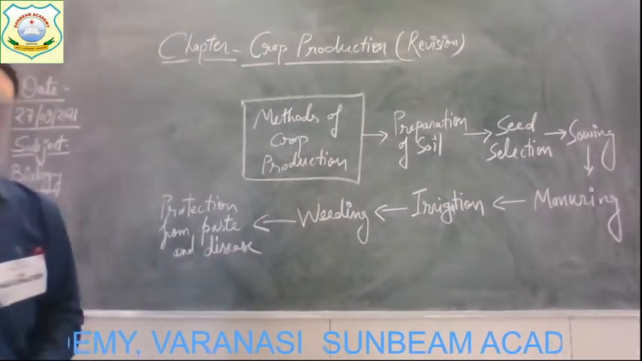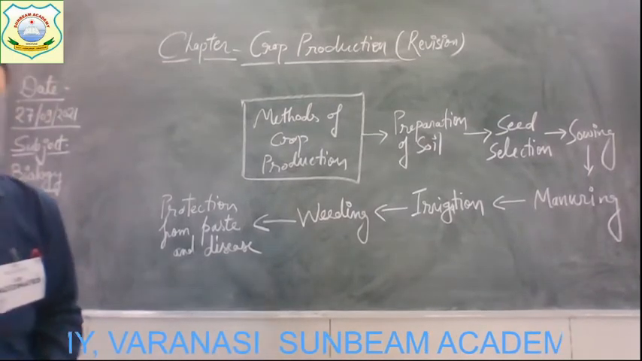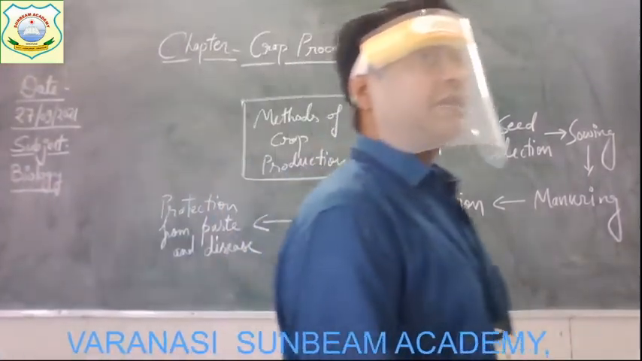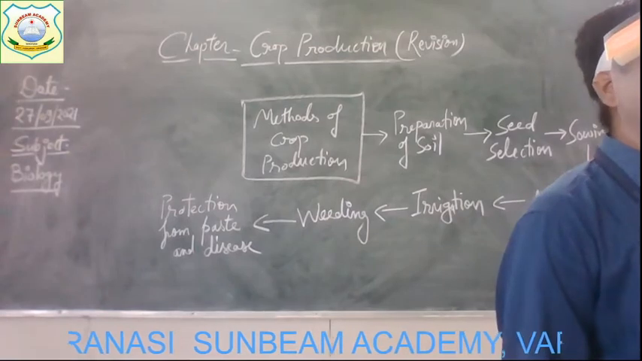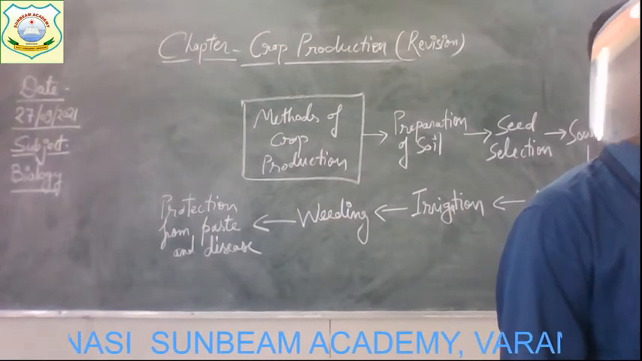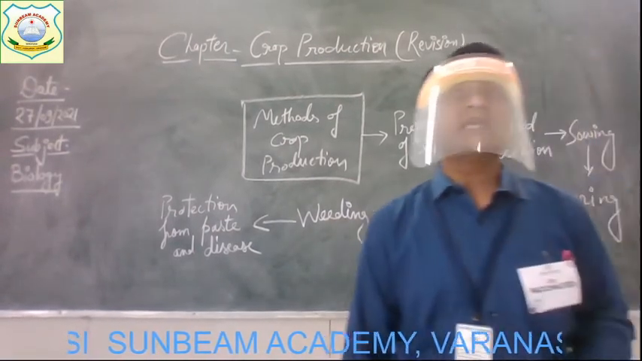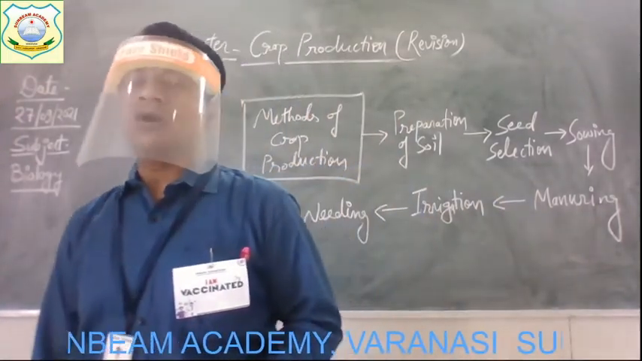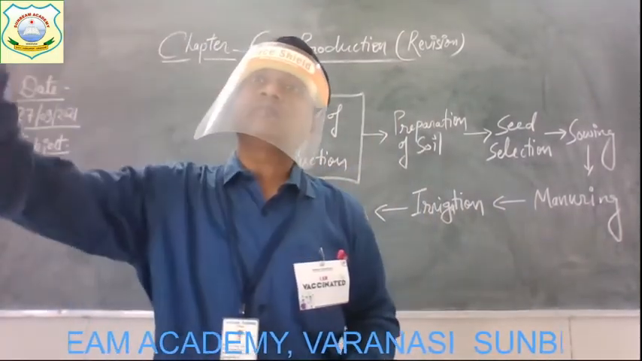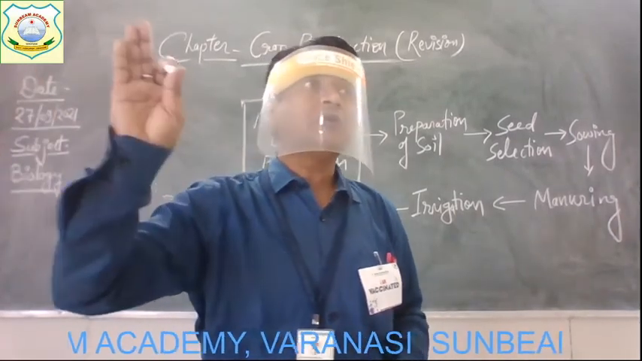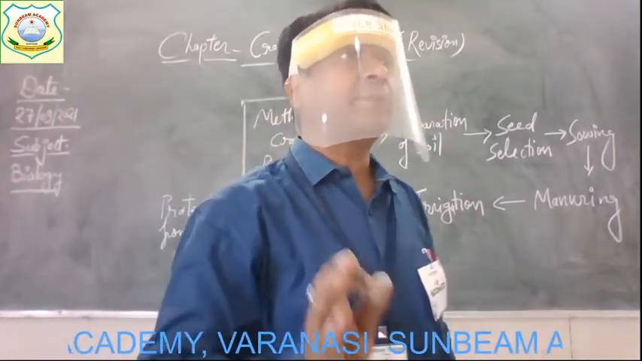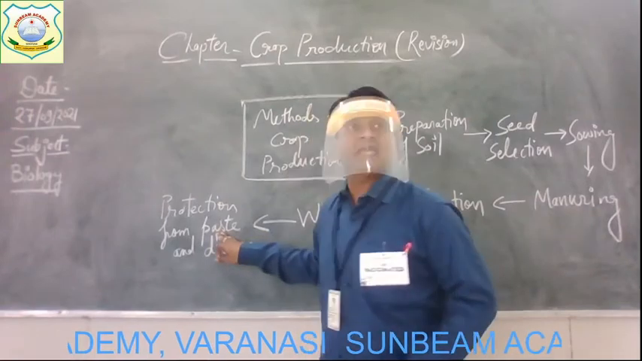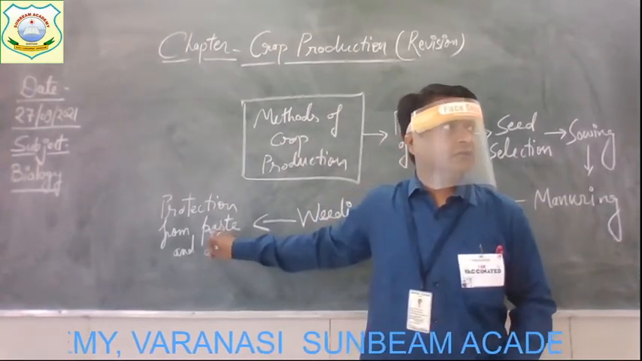Protection from pest and disease. Our plants get infected by certain kinds of microorganisms, disease-causing microorganisms. It may be viruses, bacteria, or fungus. All such organisms which are responsible for causing diseases in plants are termed pests, together.